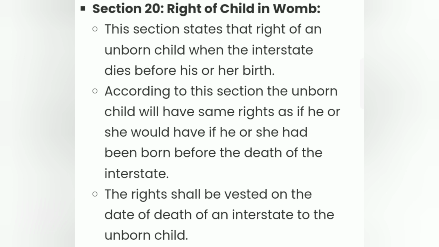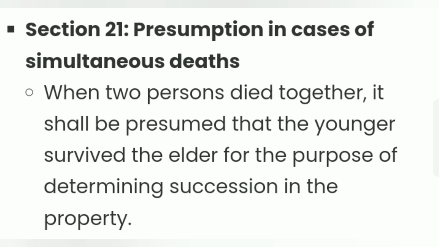Section 20. Right of a child in womb. This section states the right of an unborn child when the intestate dies before his or her birth. According to this section, the unborn child will have the same right as if he had been born before the death of the intestate. The rights shall be vested on the date of death of an intestate to the unborn child. Section 21. Presumption in cases of simultaneous deaths. When two persons died together, it shall be presumed that the younger survived the elder for the purpose of determining the succession in the property.